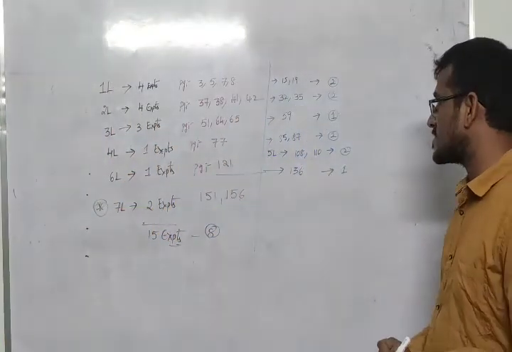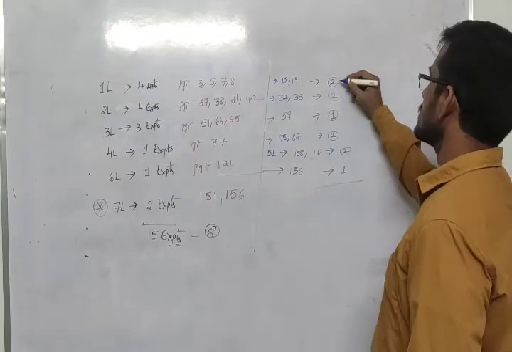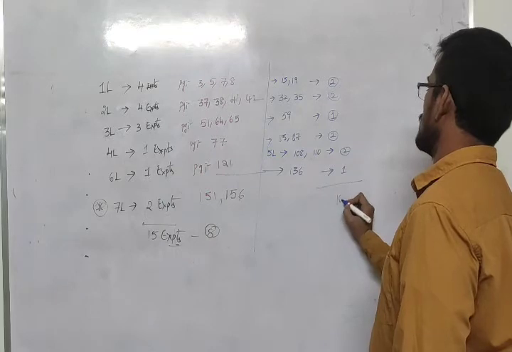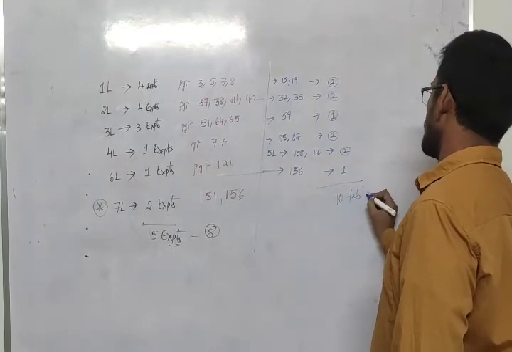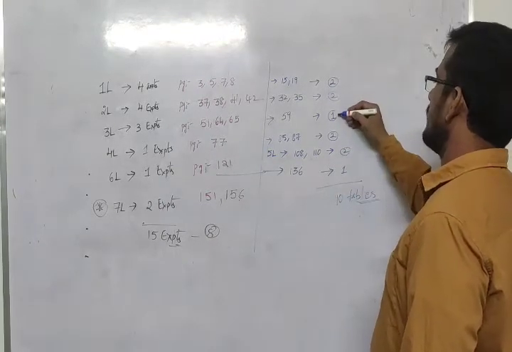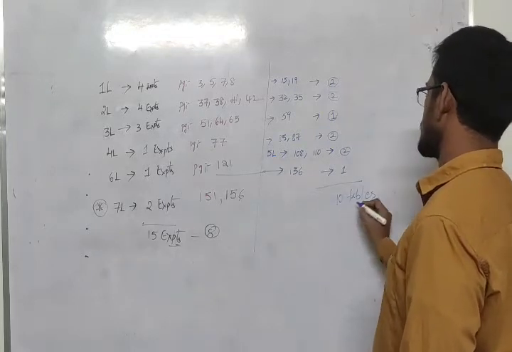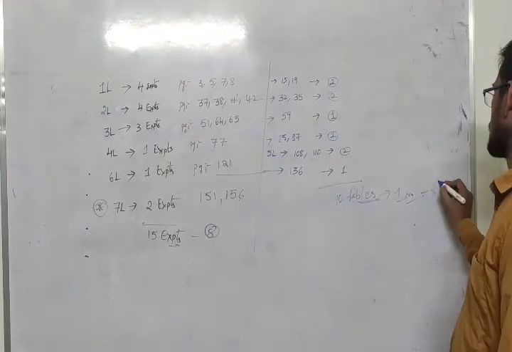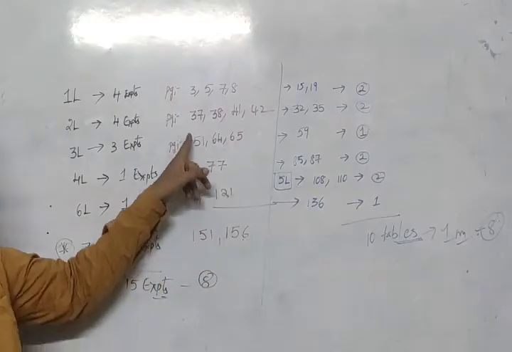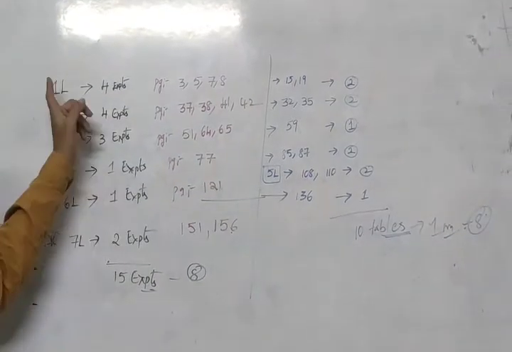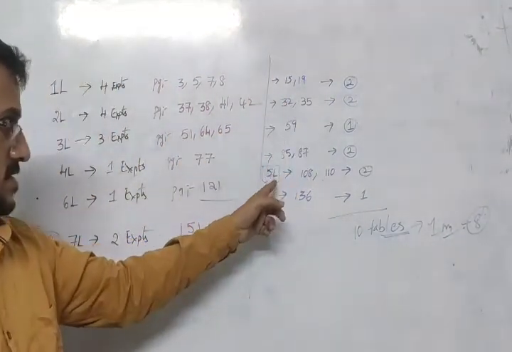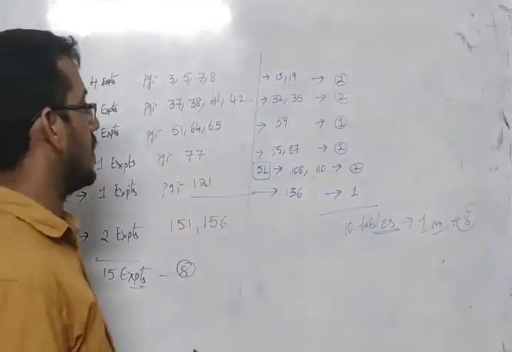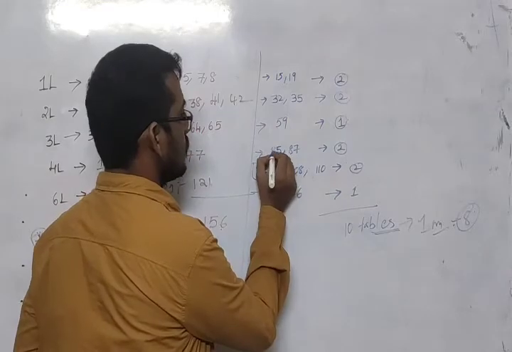Got it, children? So altogether how many? 2, 4, 5, 10. So altogether 10 tables are given. Among these 10, one question compulsory you will get. So you will score 8 marks from this. These are the lessons, and these are the page numbers for the table questions. Understood? So once you prepare it, you will score good marks.